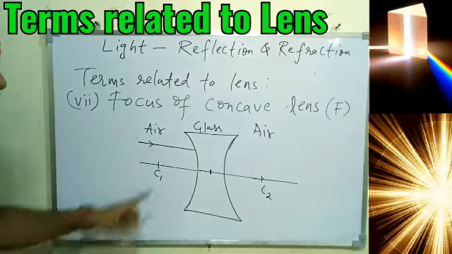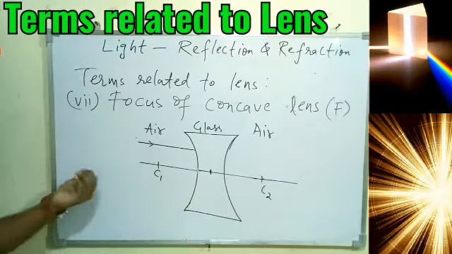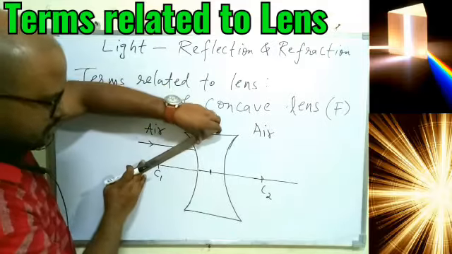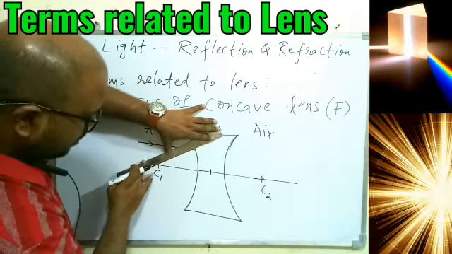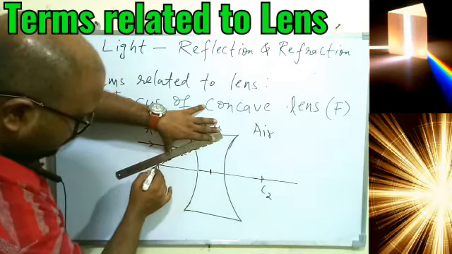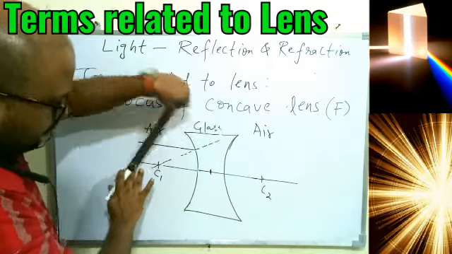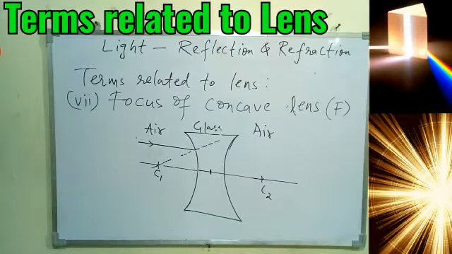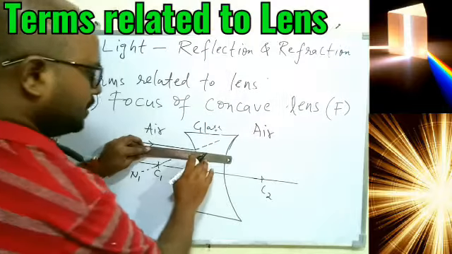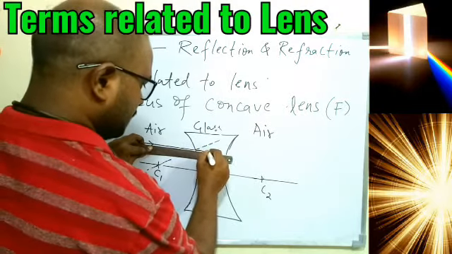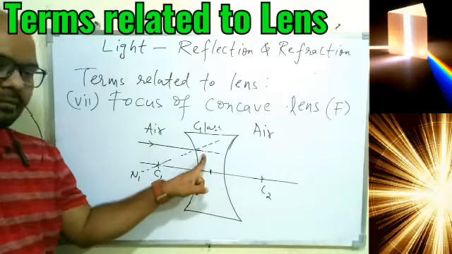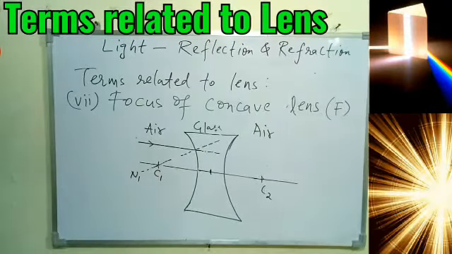So again we can see in this case, this part is facing this side. So for this surface the normal will be from C1. This surface is facing this side, so the normal must be this side. That is how we have to think. So this imaginary line is just passing through C1, which is nothing but normal N1. Now if the lens were not placed here, what would happen? It would pass straight away, the dotted line, but it will not happen because the lens will change the direction.